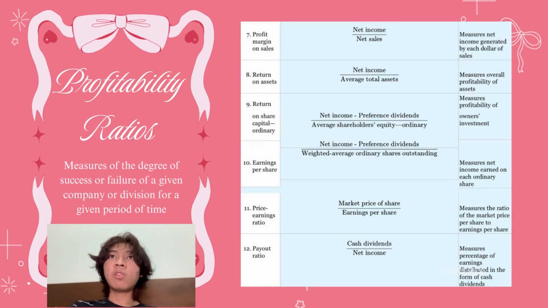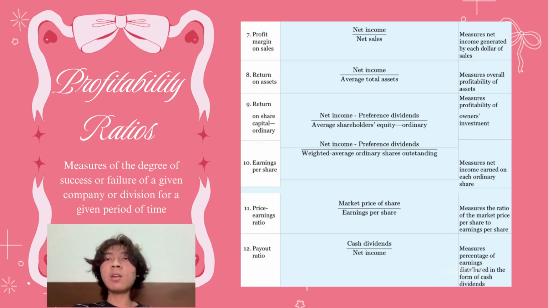The first one, we have profit margin or sales, which the formula is net income divided by net sales, and it measures net income generated by each dollar of sales. And we have return on assets. The formula is net income divided by average total assets, two measures of profitability of assets. And then we have return on share capital, ordinary. The formula is net income minus preference dividends divided by average shareholders' equity, ordinary. And it measures profitability of owners' investments.